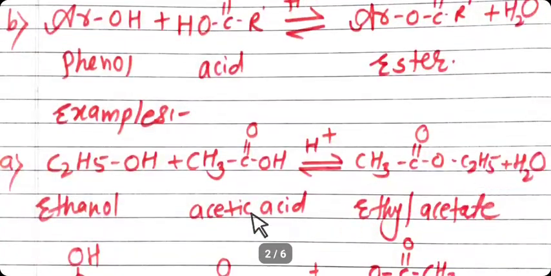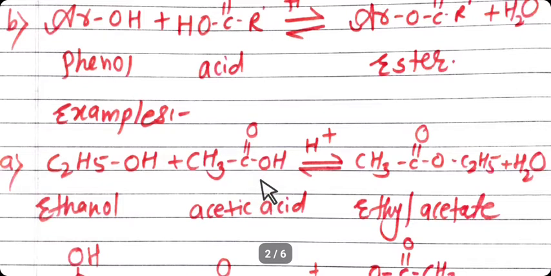See in the example, C2H5OH. It is ethanol. We are taking here a simple alcohol. For understanding, you can use any alcohol or any phenol which you want. Ethanol reacts with acetic acid, having formula CH3C double bond OH, in a reversible reaction in the presence of concentrated sulfuric acid.